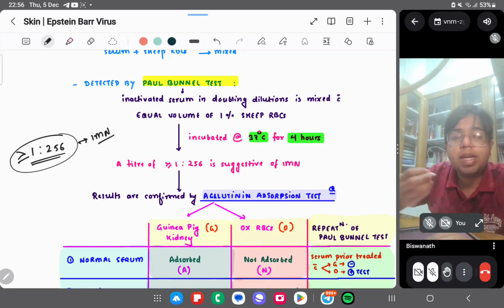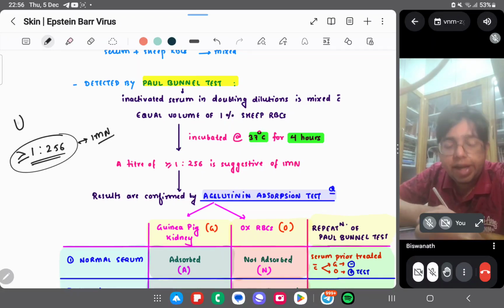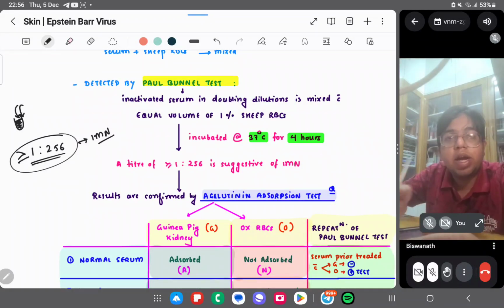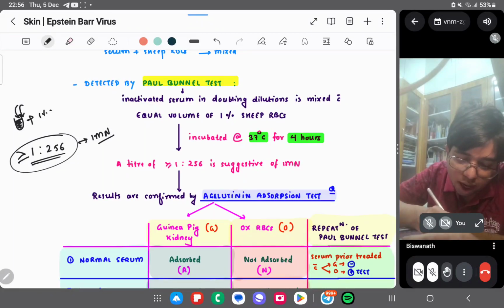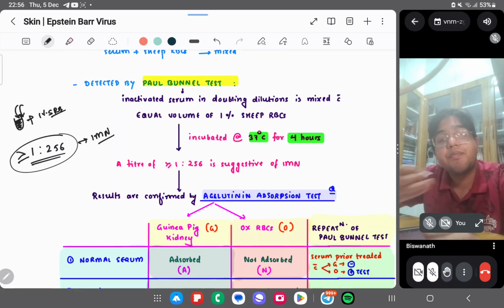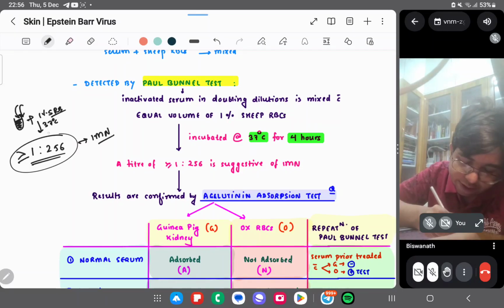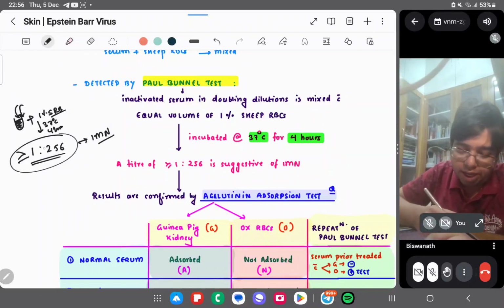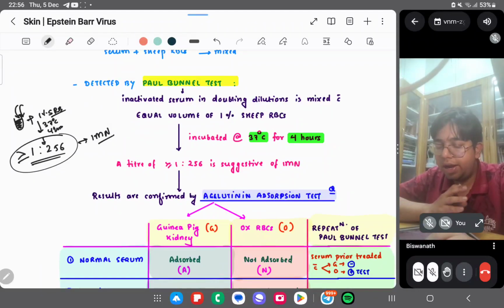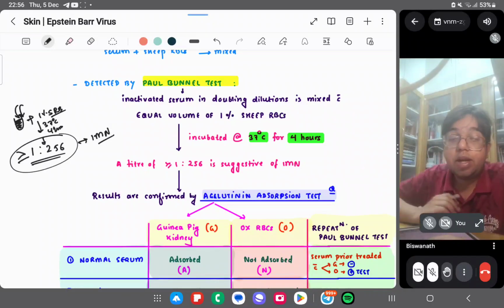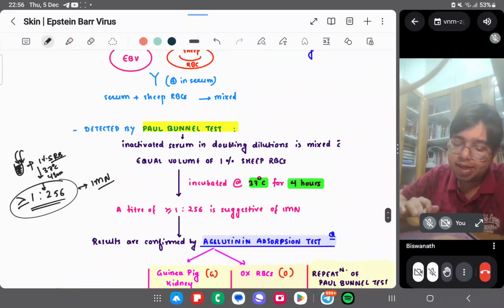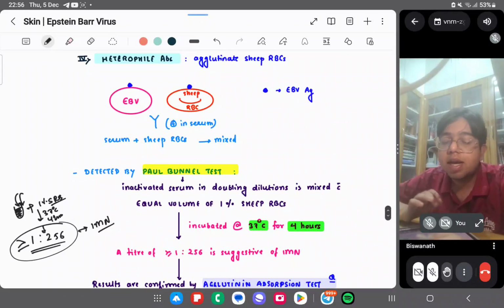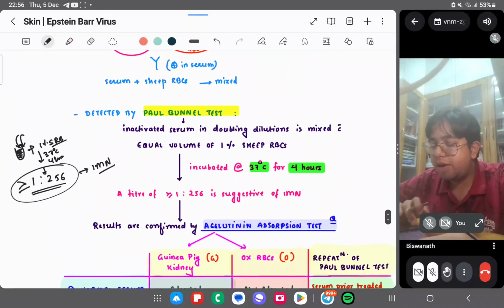So in the Paul-Bunnell test, what you are basically doing is taking inactivated serum in doubling dilutions. It is mixed with 1% CYP-RBC, and you are incubating it at 37 degrees Celsius for 4 hours. Then you are reading the titer, and if it is more than 1 in 256, it is suggestive of IMN. But this is just a detection one. This is a screening test, the heterophile antibody screening test. But you have to confirm it, right?